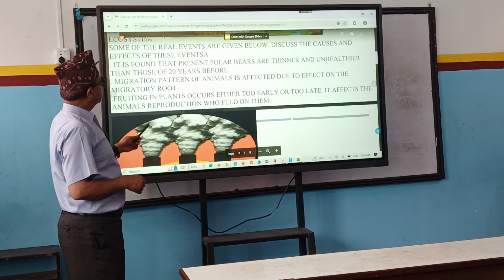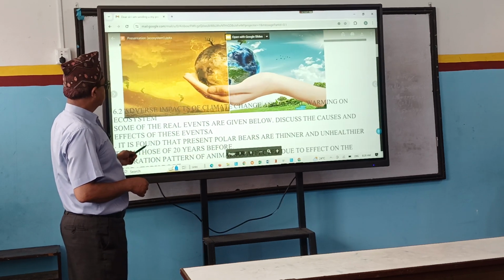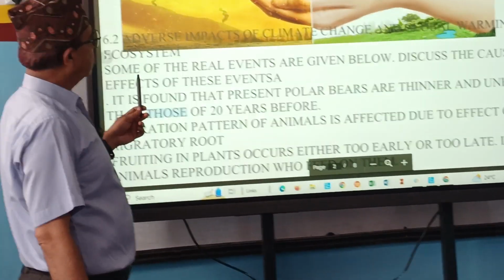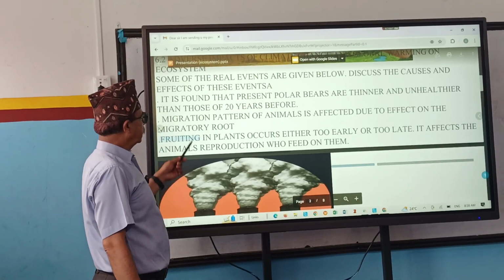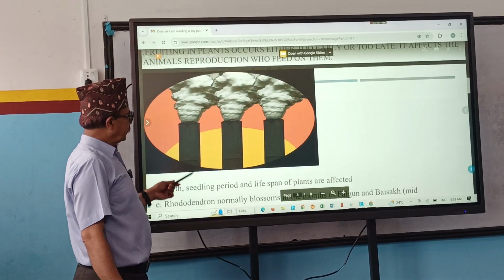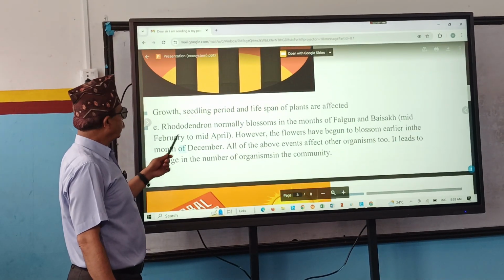So here are given some examples of climate change and global warming. So very lovely things are given. See, it was one example, like rhododendron.